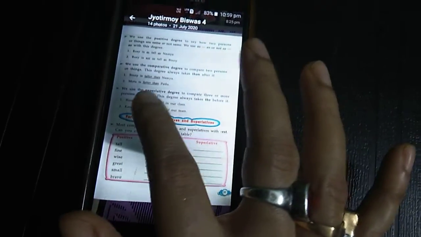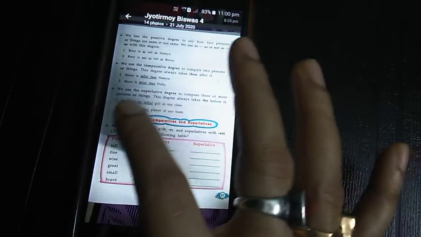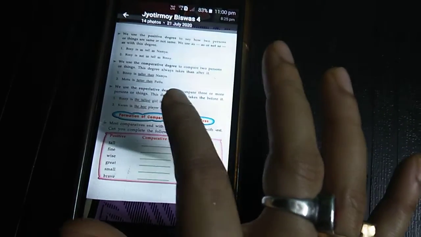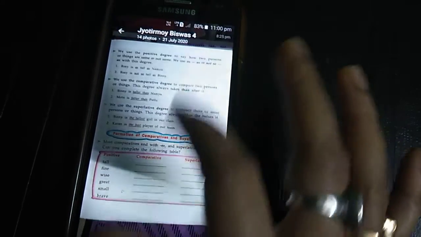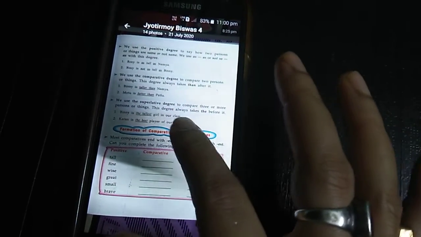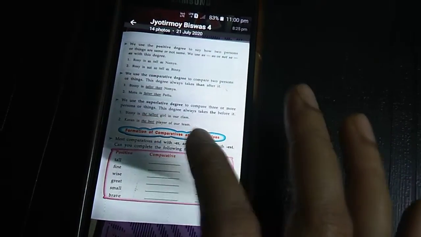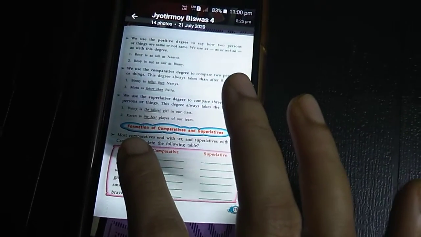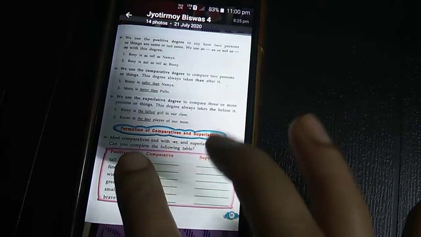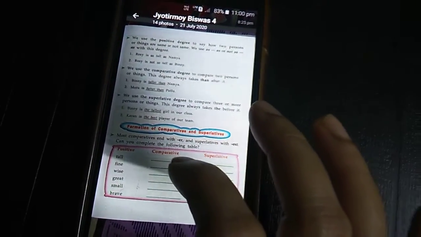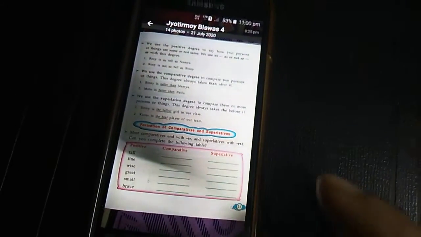Next is the comparative degree. Bini is taller than Namya. Motu is fatter than Patlu. This is comparative, between two persons. We use the superlative to compare three or more persons. Bini is the tallest girl in our class. Karan is the best player in our team. So we are comparing more than two, so we use tallest, best.